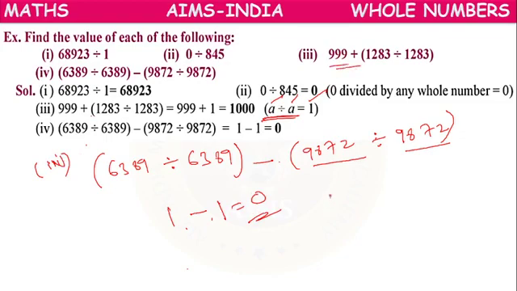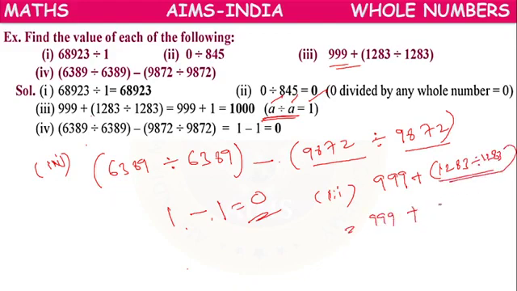Next, third one. 999 plus, 1283 divided by 1283, bracket close. This is in the form of what, children? A divided by A. A divided by A, what is the value? 1. So 999 plus 1 equals to 1000. Okay, children?